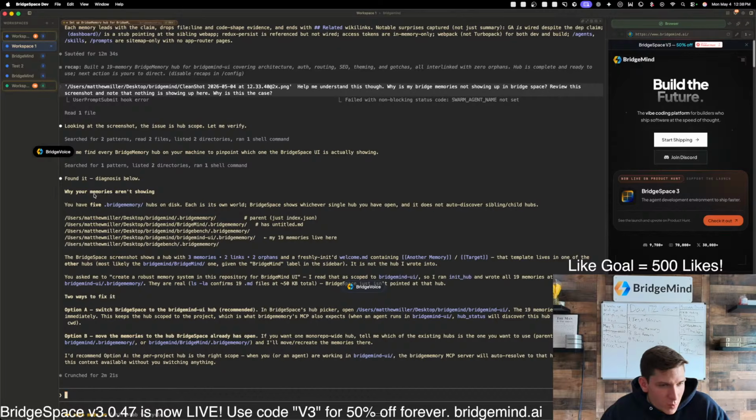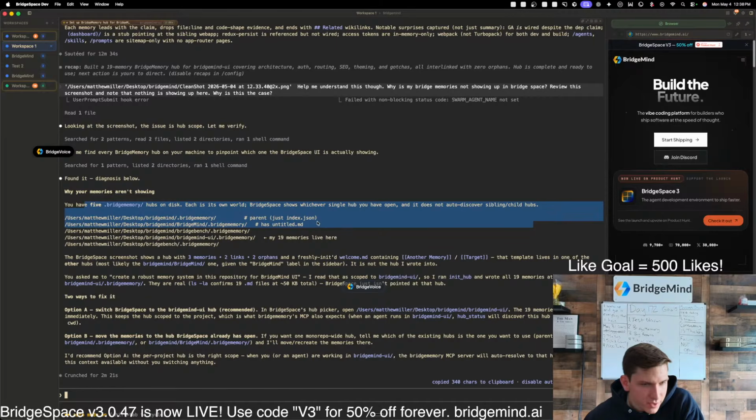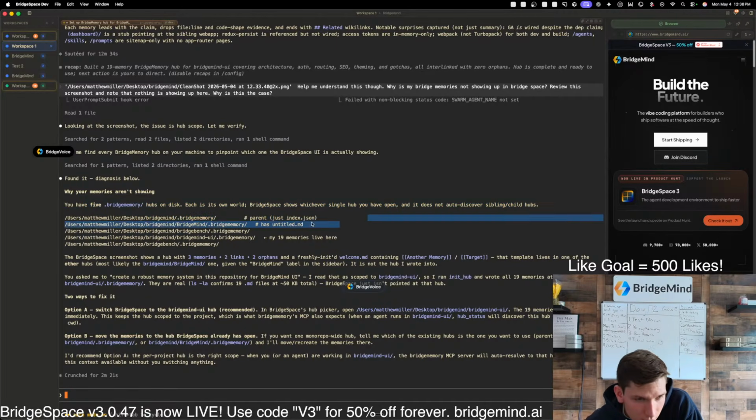All right, you have 5 memory hubs. Why your memories aren't showing? You have 5 memory hubs on your disk, each in its own world. BridgeSpace shows whichever single hub you have open, and it does not auto-discover sibling child hubs. So here are our hubs. We have one at BridgeMind, BridgeMemory, BridgeMind, BridgeBench. Okay, but why isn't this showing?